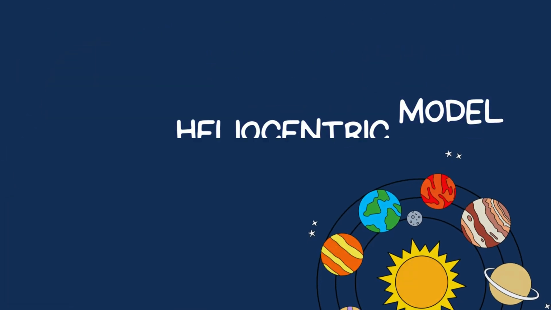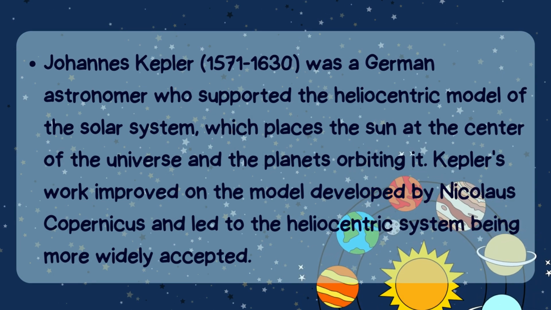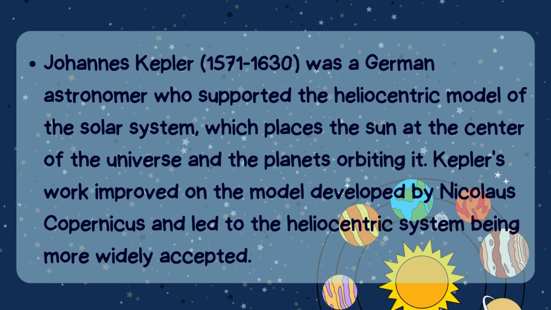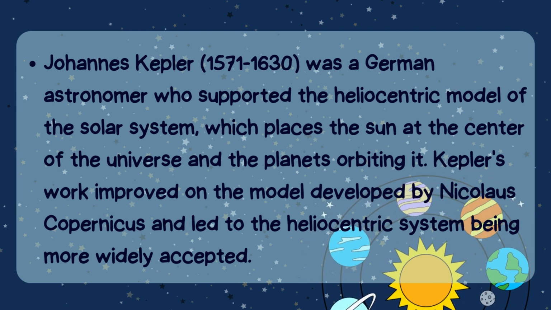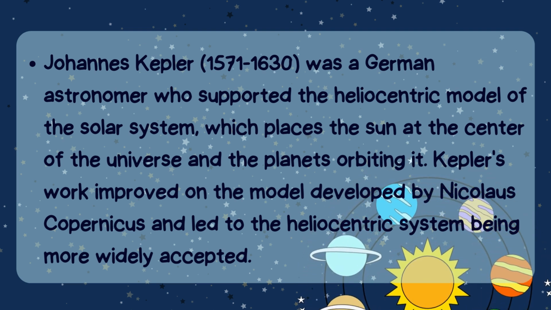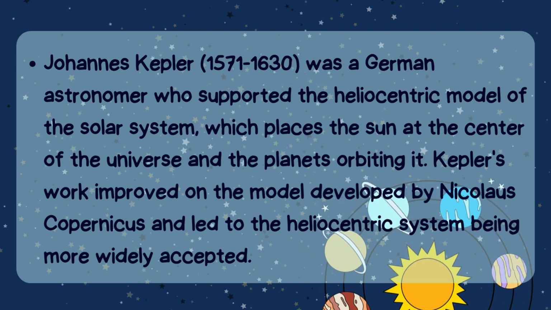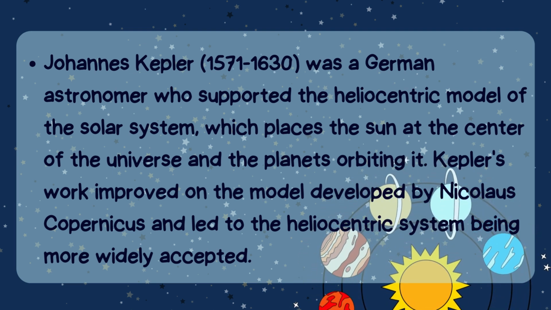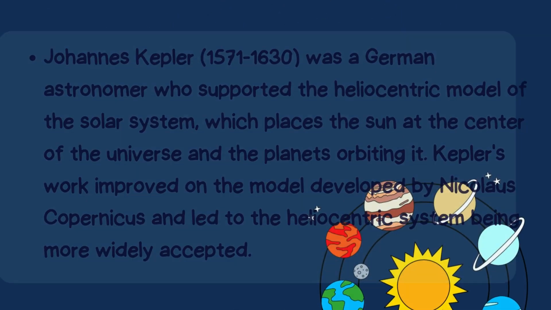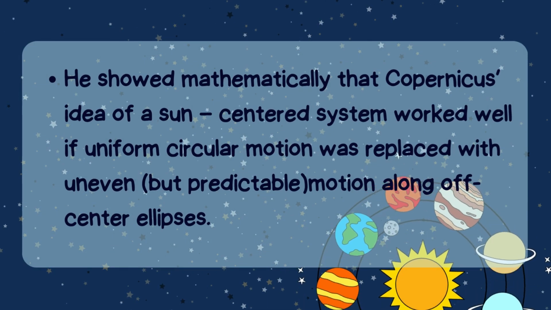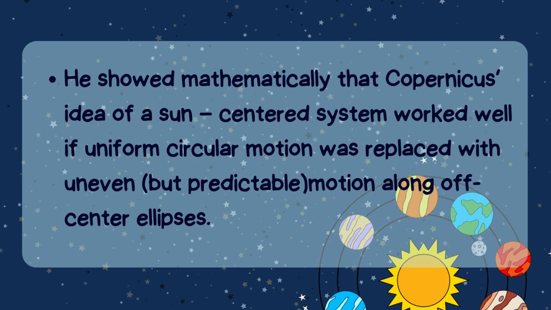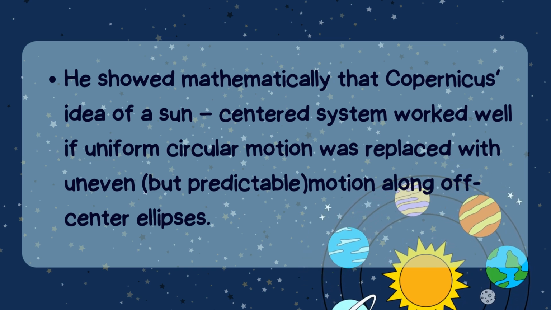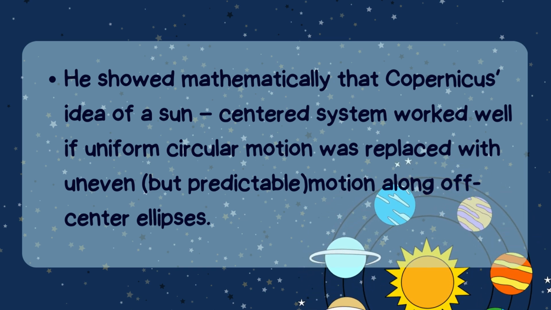Johannes Kepler's heliocentric model. Johannes Kepler was a German astronomer who supported the heliocentric model of the solar system, which places the Sun at the center of the universe and the planets orbiting it. Kepler's work improved on the model developed by Nicolaus Copernicus and led to the heliocentric system being more widely accepted. He showed mathematically that Copernicus' idea of a sun-centered system worked well if uniform circular motion was replaced with an uneven but predictable motion along off-center ellipses.